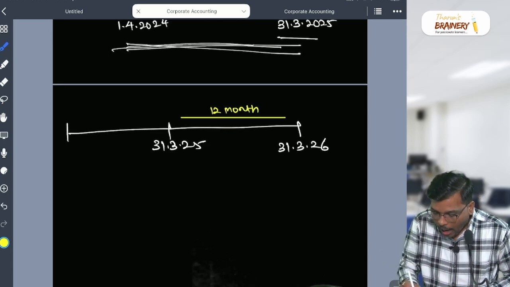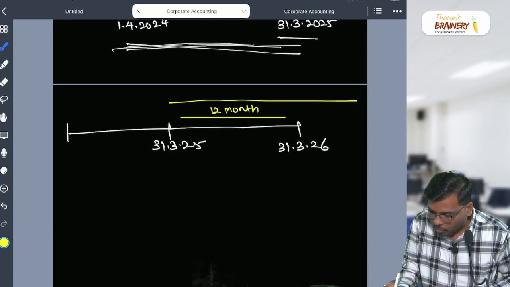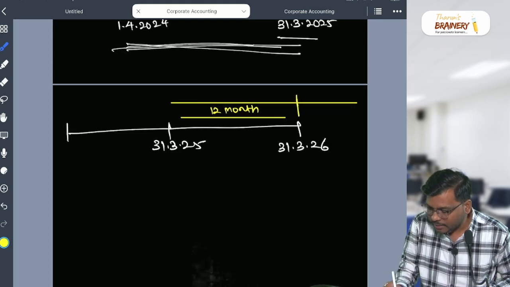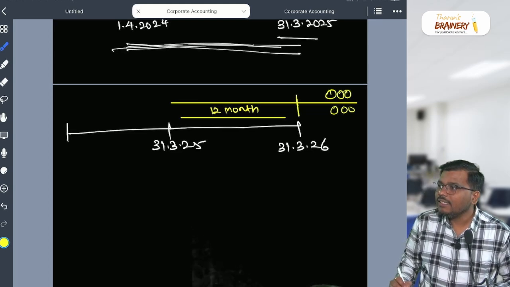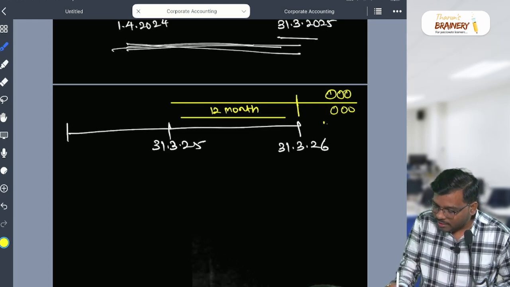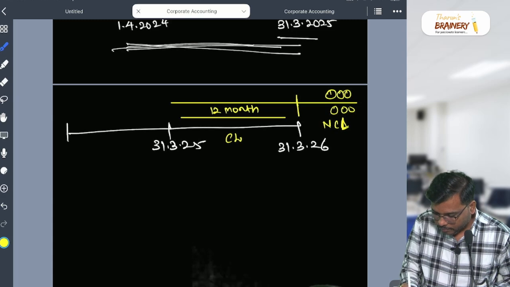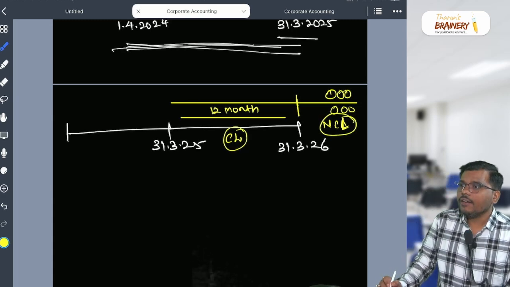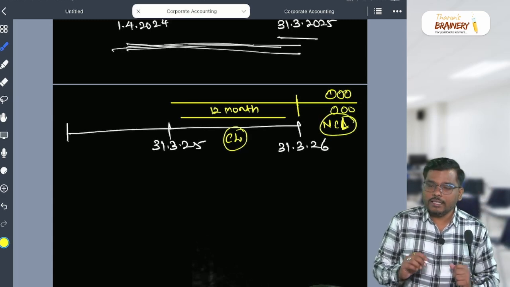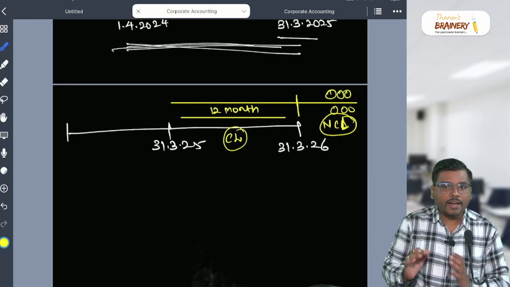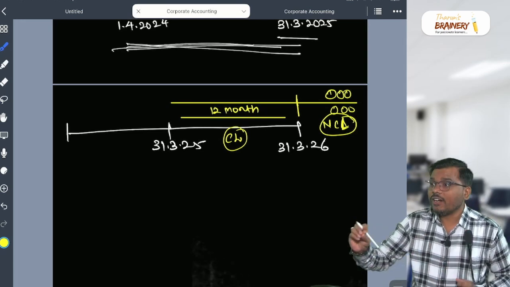Yes or no? After this 12 month, if you are going to repay in this period, it becomes non-current. Are you getting my point? Are you getting some clarity? What is current? What is non-current?